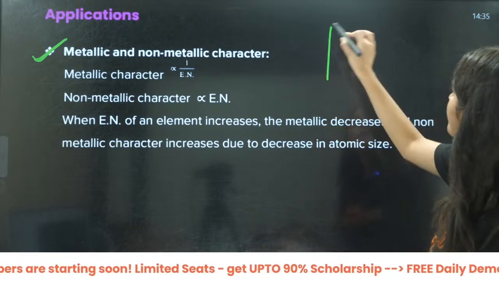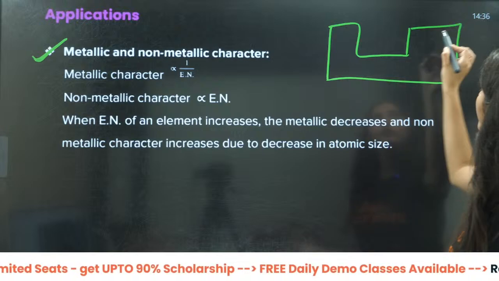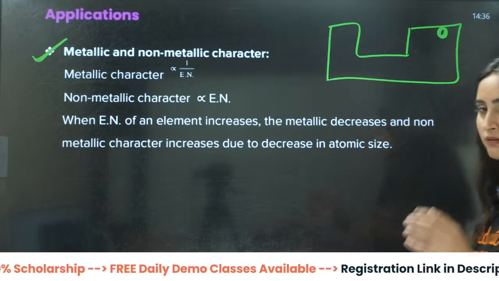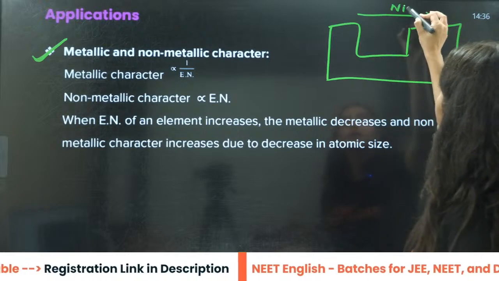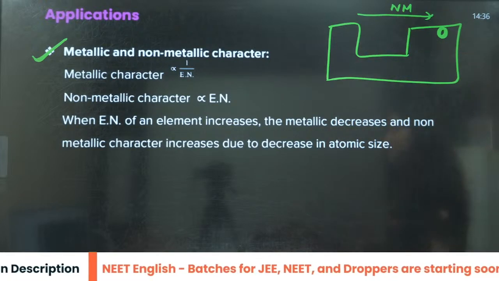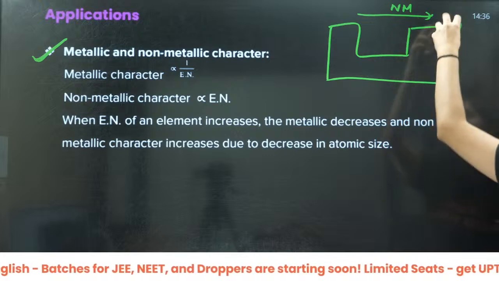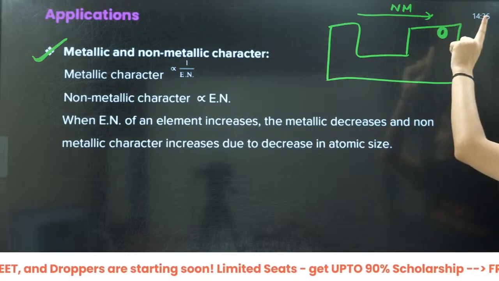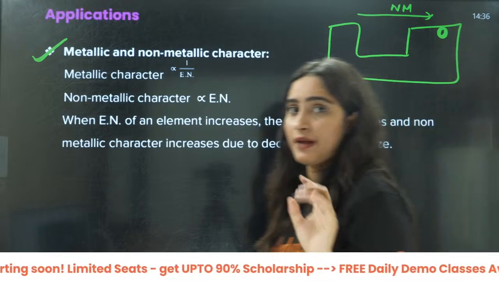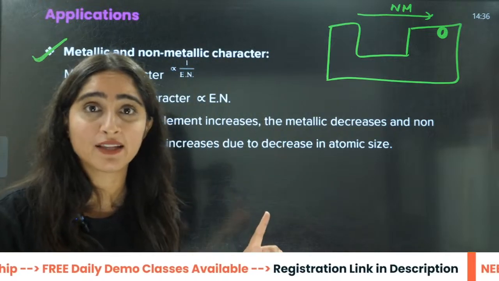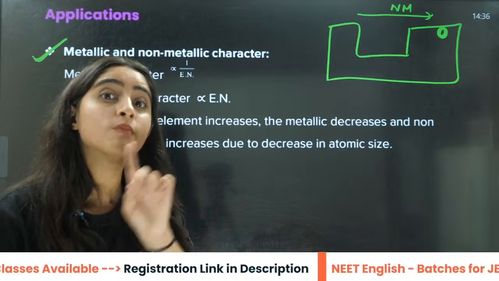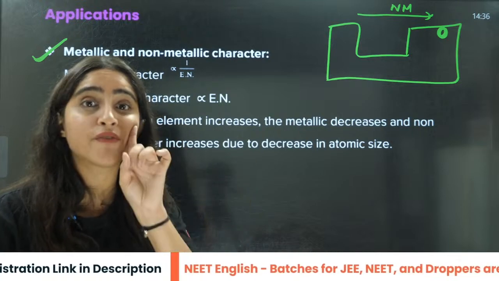As you know from here, fluorine is a good non-metal, because non-metallic character is increasing here. As non-metallic character is increasing, fluorine is the most electronegative element here. Fluorine has electronegativity 4, that is maximum.